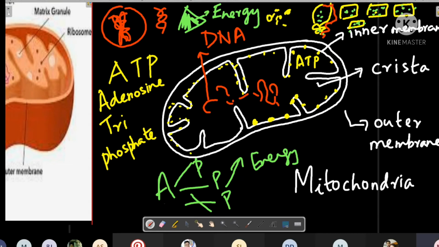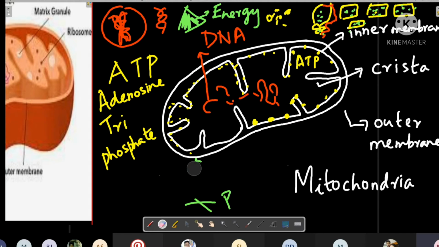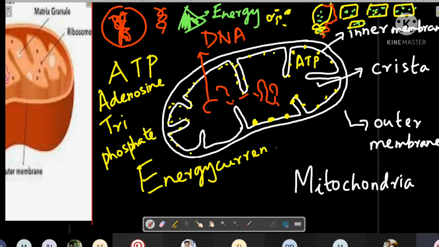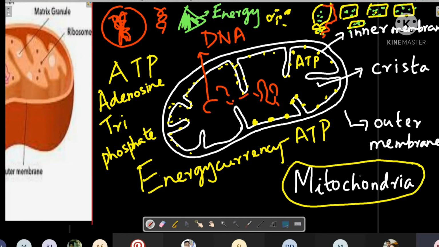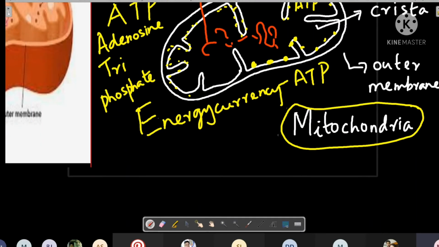Then we will name the ATP as the energy currency of the cell. Like in your pocket, currency is there, means money is there, no? Now the energy currency of the cell is ATP, because it is inside ATP that the energy is stored. Then we can put a name for mitochondria also. Because this ATP is present inside the mitochondria, mitochondria can be called the powerhouse of the cell, because it gives power. That is its function.